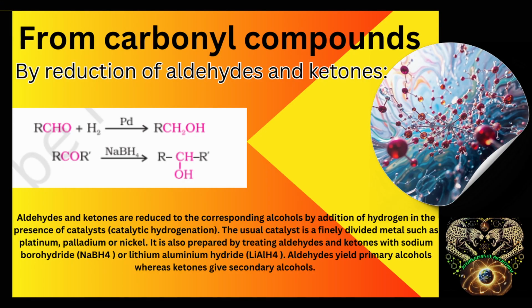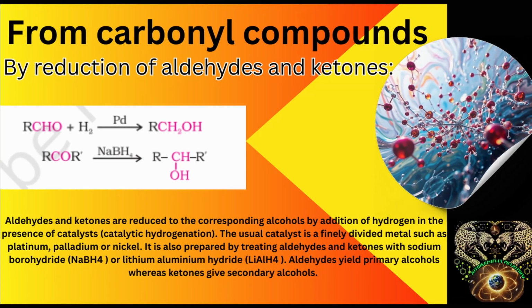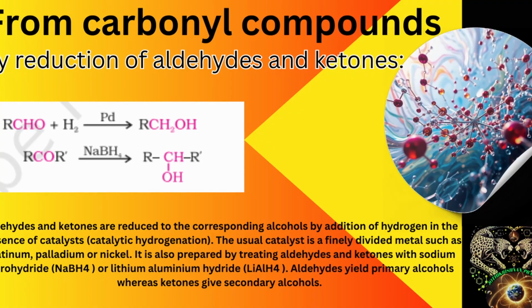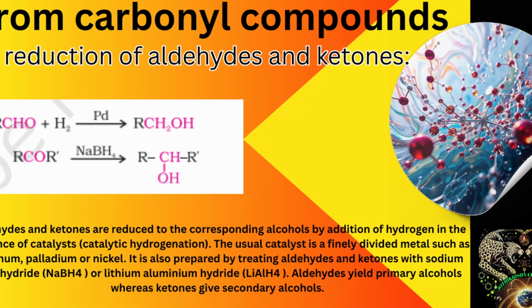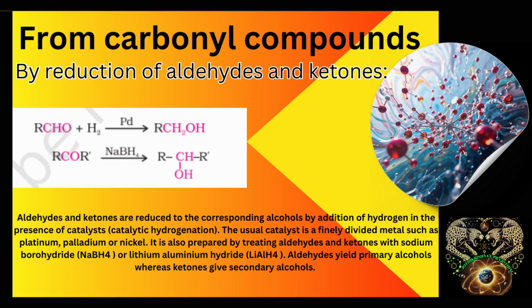From carbonyl compounds, it is formed by reduction of aldehydes and ketones and by reduction of carboxylic acids and esters. In reduction, aldehydes and ketones are reduced to the corresponding alcohols by addition of hydrogen in the presence of catalyst. The usual catalyst is a finely divided metal such as platinum, palladium or nickel. It is also prepared by treating aldehydes and ketones with sodium borohydride or lithium aluminum hydride. Aldehydes yield primary alcohol, whereas ketones give secondary alcohols.